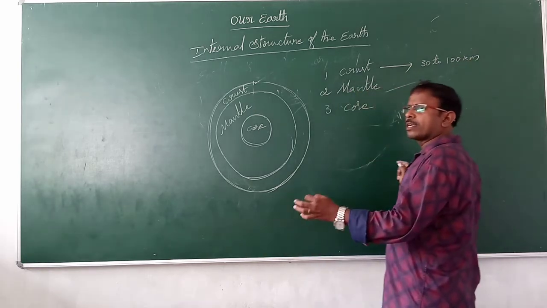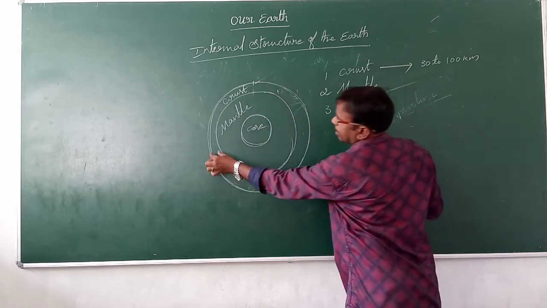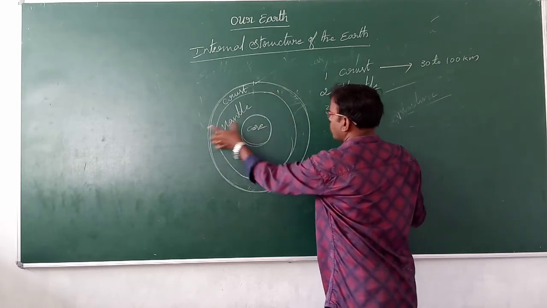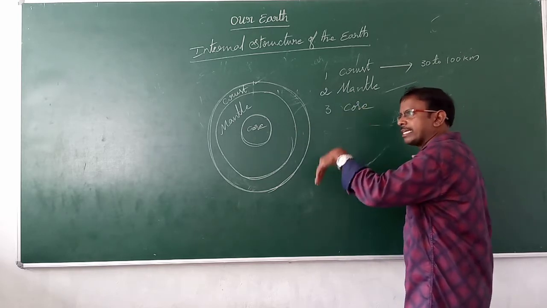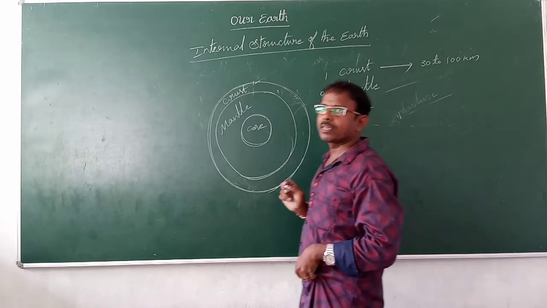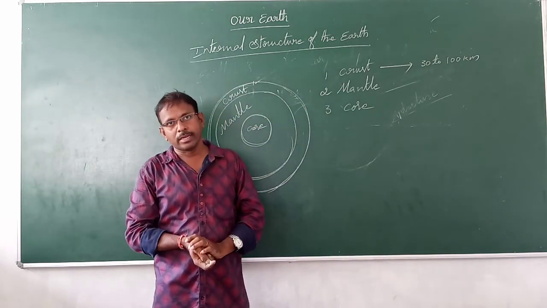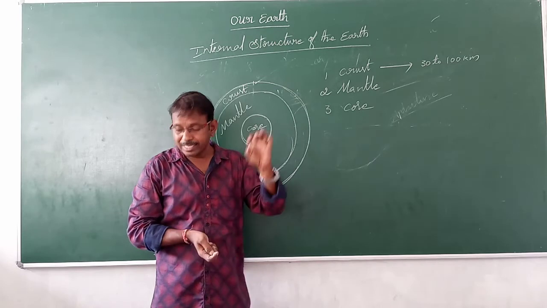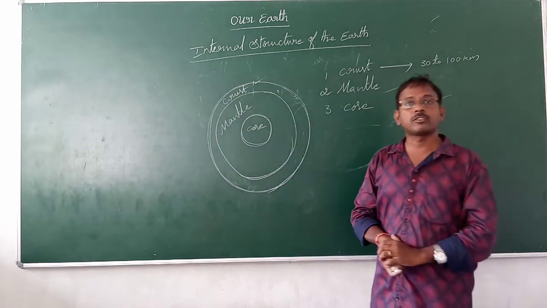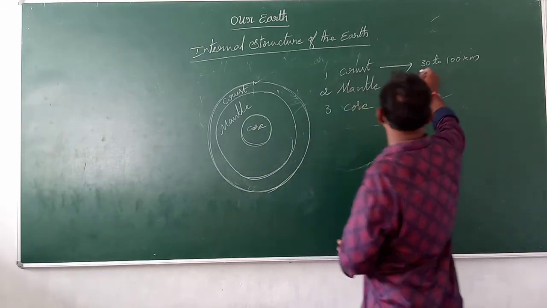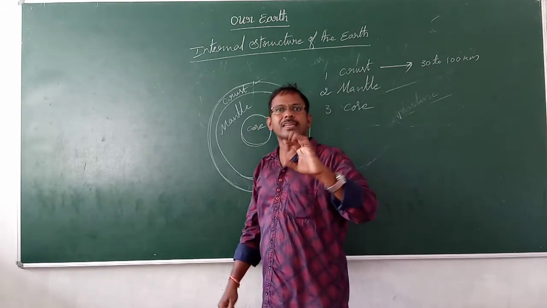Somewhere it is small, somewhere it is big: minimum 30 kilometers and maximum 100 kilometers. It mostly consists of various kinds of rocks.